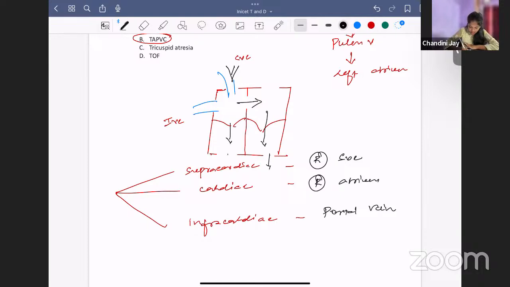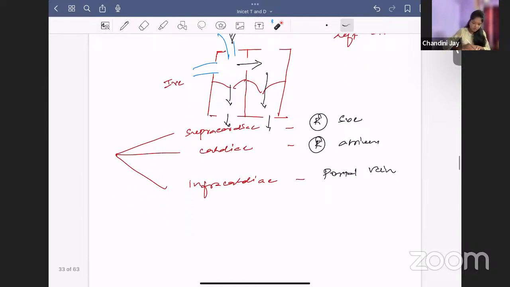So can you see, as there is mixing of blood in the right atrium, both the oxygenated and deoxygenated blood is mixed in the right atrium before being distributed, you will have equal saturation in all the four chambers in TAPVC. Clear? So after mixing, the blood is going to the left atrium. That is why in all four chambers you have equal saturation in TAPVC.